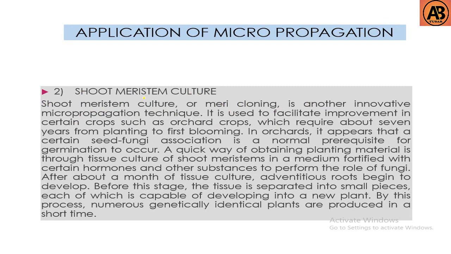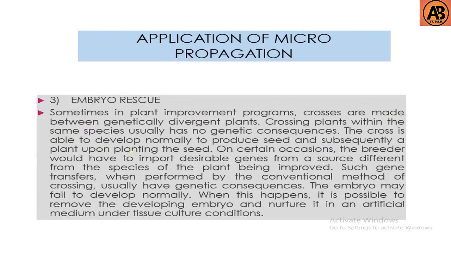Then the next application is shoot meristem culture. Shoot meristem culture or Mary cloning is another innovative micropropagation technique. It is used to facilitate improvement in certain crops such as orchard crops, which require about 7 years from planting to first blooming. In orchards, it appears that a certain seed fungi association is a normal prerequisite for germination to occur.